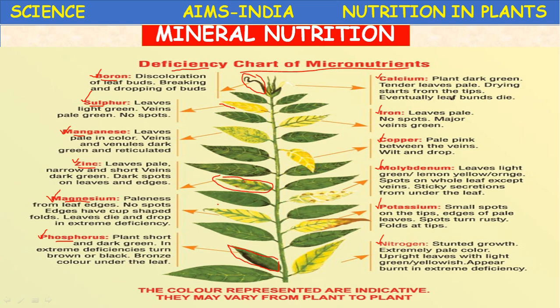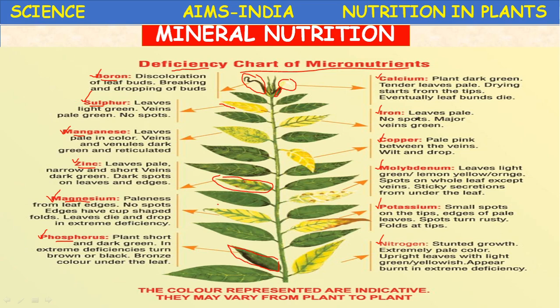Drying starts from the tips. Here, see, pale, dark, these are all the symptoms of calcium deficiency. It starts from the tips, and eventually the leaf bends and dies. It loses its natural shape and dies.